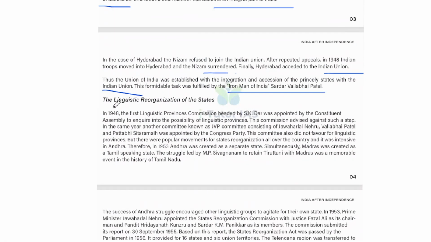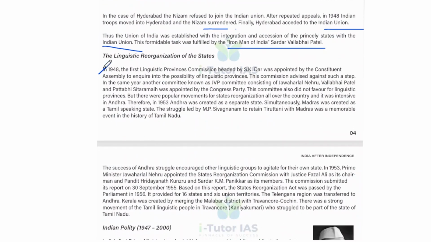Okay, and the linguistic reorganization of the states: in 1948, the first linguistic provinces commission headed by S.K. Dar was appointed by the Constituent Assembly to inquire into the possibilities of linguistic provinces, and this commission advised against such a step. And in the same year, another committee known as the JVP committee, consisting of Jawaharlal Nehru, V for Vallabhbhai Patel, and P for Pattabhi Sitaramayya, was appointed by the Congress party. And this committee also did not favor linguistic provinces, but there were popular movements for state reorganization all over the country, and it was intensive in Andhra.